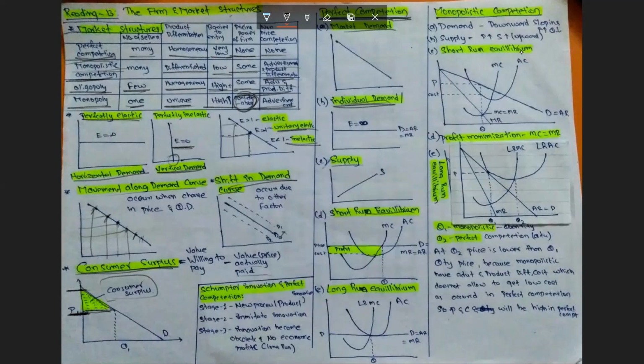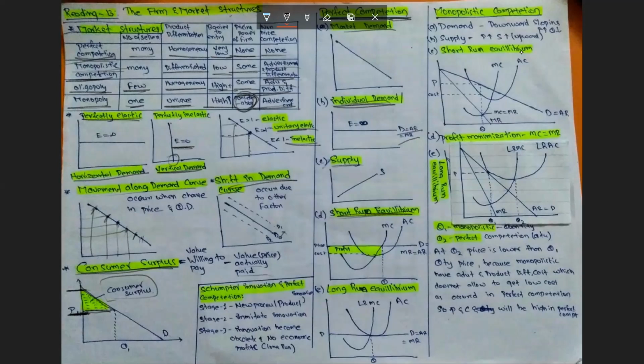So demand, average revenue, and marginal revenue are the same. On the supply side, when the price is high, producers are willing to supply more goods, and vice versa. Now the short run equilibrium: every firm wants to maximize its profit. In order to maximize profit, the firm should produce the quantity where marginal cost equals marginal revenue, and the marginal cost curve cuts marginal revenue from below.